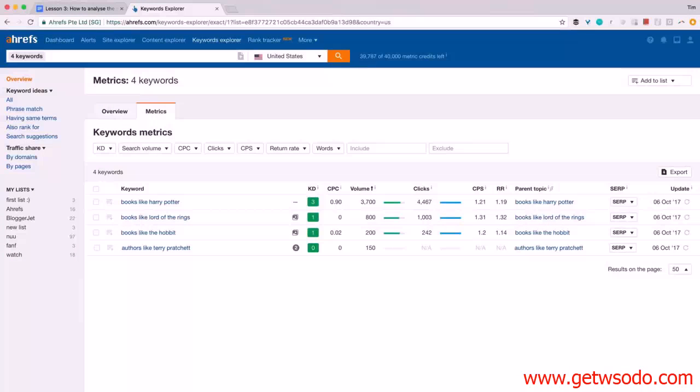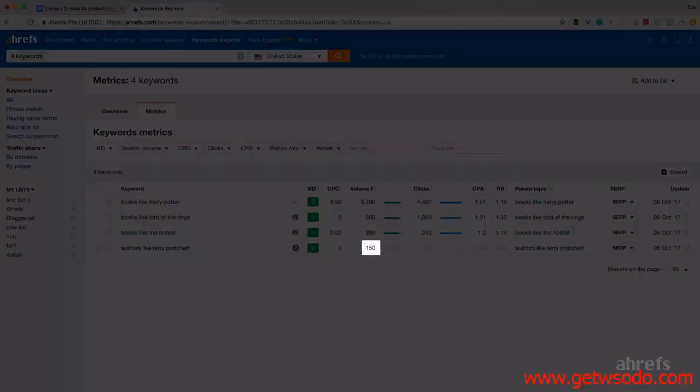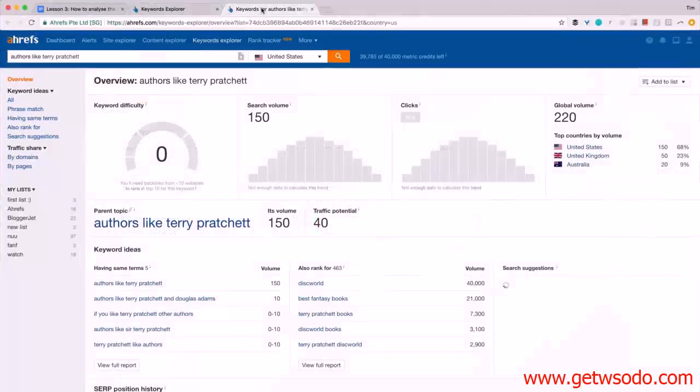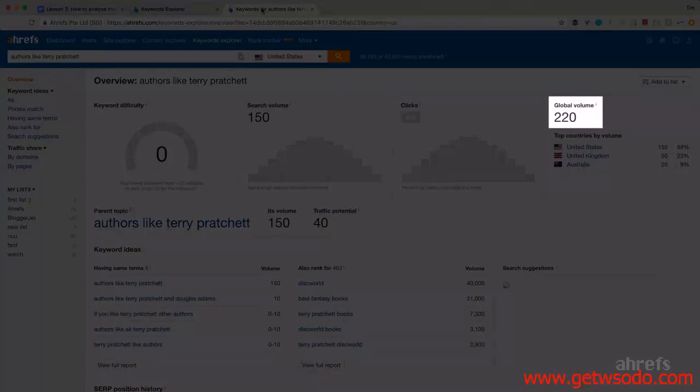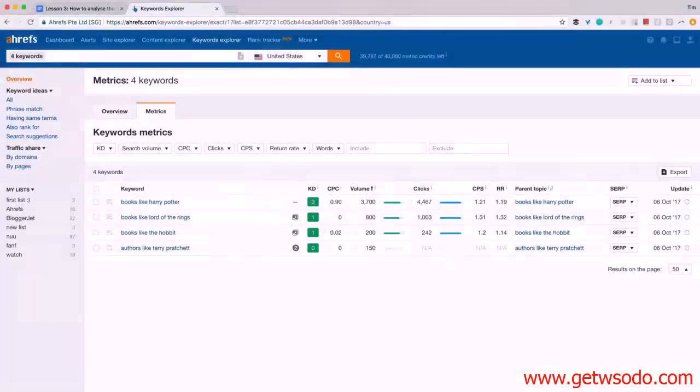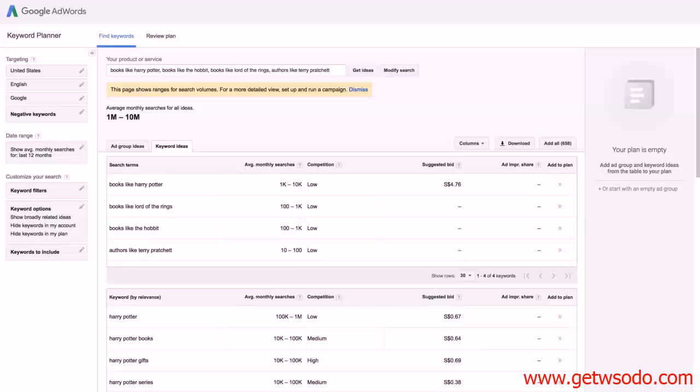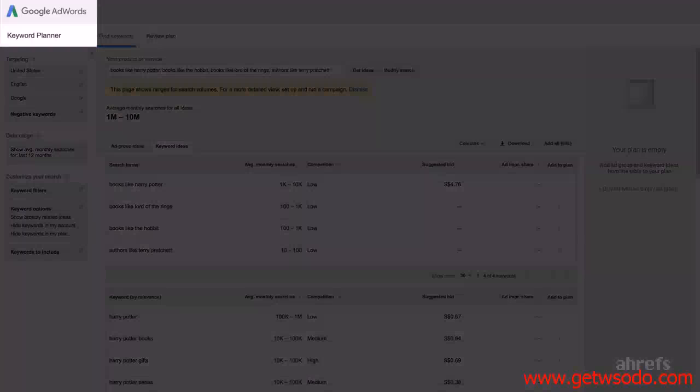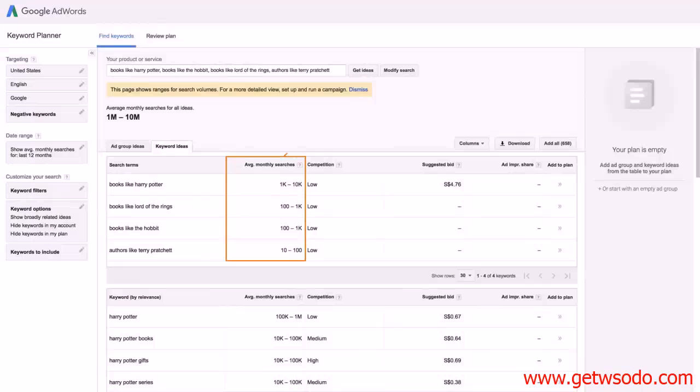According to Ahrefs Keywords Explorer, it only gets 150 searches per month in the US, and the global search volume from all around the world is not much bigger. By the way, the search volume numbers that you see in Ahrefs and pretty much in any other keyword research tool are estimations. Most keyword tools take their search volume from Google's own Keyword Planner tool, which shows you rounded annual averages, which is not very precise, as you can tell.